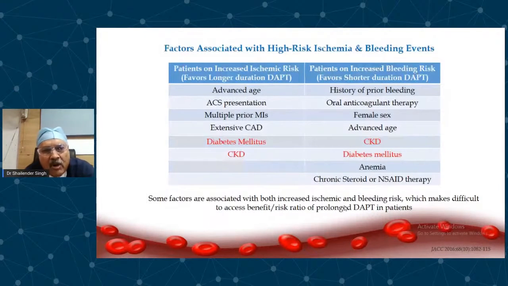Let us look at the prasugrel trial. The TRITON-TIMI 38 trial, which was done in 2007, showed clearly that when they used prasugrel and compared it to clopidogrel with a 300 milligram loading dose, the primary endpoint was 12.1 in the clopidogrel group, 9.9 in the prasugrel group. Similarly, MI risk was 9.5 versus 7.3. Stent thrombosis reduced from 2.4 to 1.1, but you can see that major bleeds increased from 1.8 to 2.4. So there is a significant increase in bleeding risk with TRITON-TIMI 38, but it is an excellent drug to prevent ischemic risk.